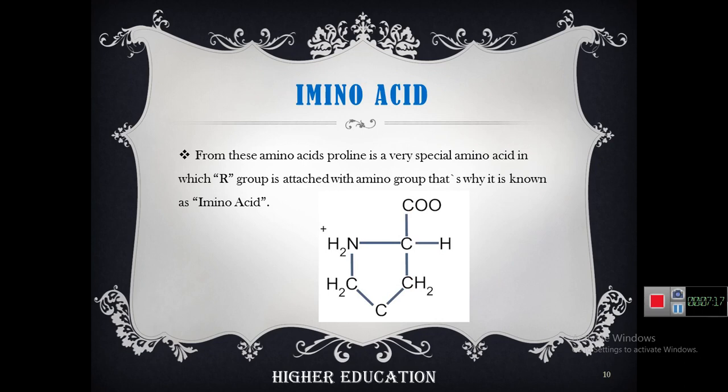Imino acid. Imino acid is a very special amino acid. Simply, it is known as proline. And in proline, the radical group is attached with the amino group. That's why we call it imino acid. In proline, the radical group is attached with the amino group. That's why it is known as imino acid.